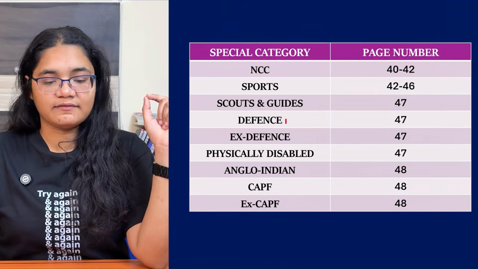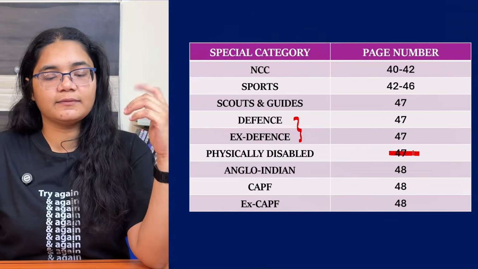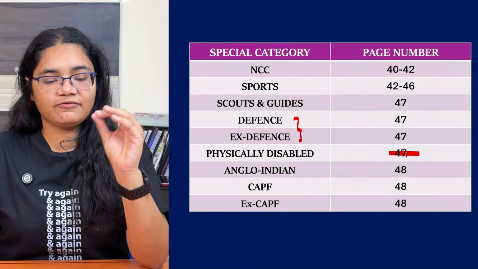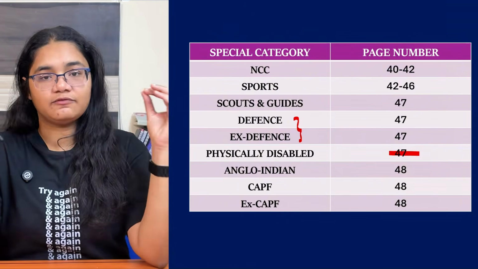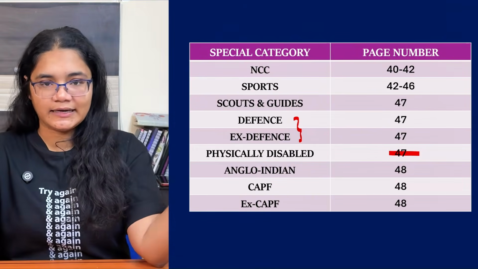Defense is there in 47. About defense and ex-defense I'll discuss now. Physically disabled again is on page number 47. Anglo-Indian 48. CAPF again 48 and ex-CAPF 48. I'm not going into this in much detail, but if you want any special category to be discussed, do let me know in the comment section. I'll make a detailed video on that.